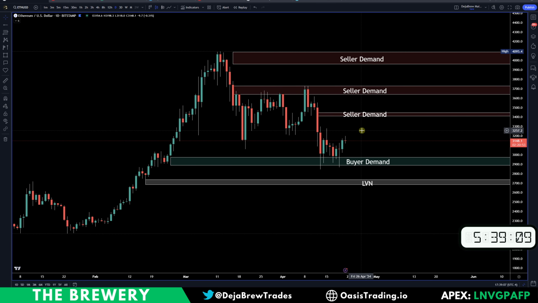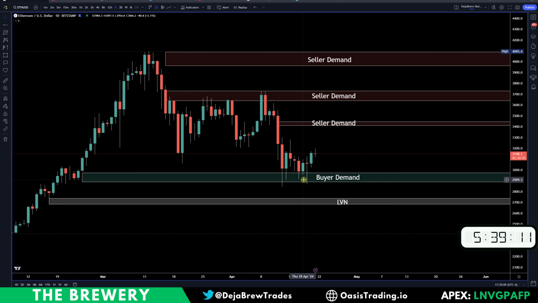Same thing on Ethereum, not really changing any of these levels. Buyer demand still holding, held beautifully there. You can see a couple of wicks, 1, 2, 3, 4 wicks there. So that was a beautiful buy zone. Hopefully you guys watched that level from our last video.